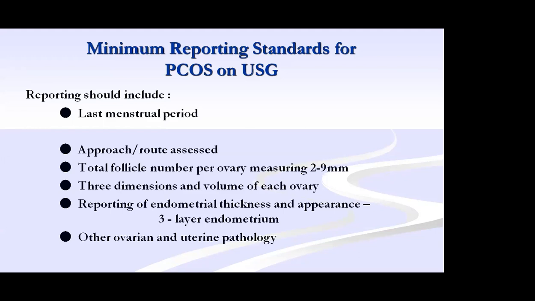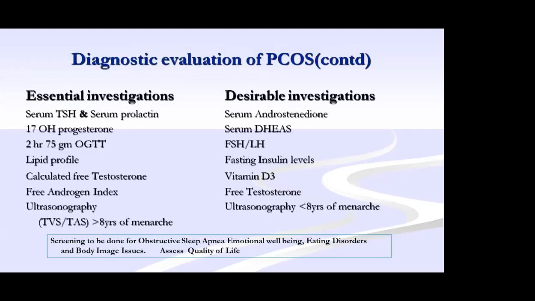If the patient is on progesterone or OC pills, whatever it is, the endometrial thickness has to be done. When you do this, you can have a look at other factors: ovarian pathology, any fibroid in the uterus, endometriosis, anything present, that other pathology also has to be reported. So ultrasound features without this report should not be considered as PCOS. So the diagnostic evaluation finally is essential investigation and desirable investigation. What are all the essential?